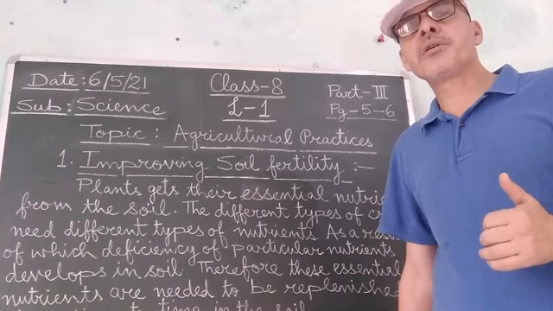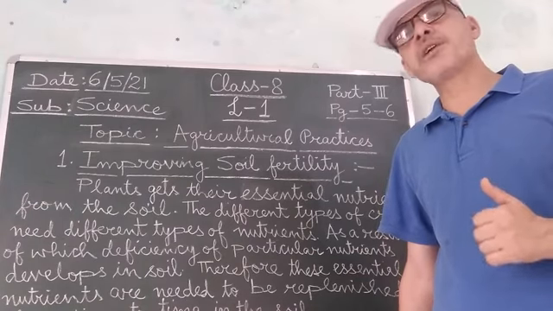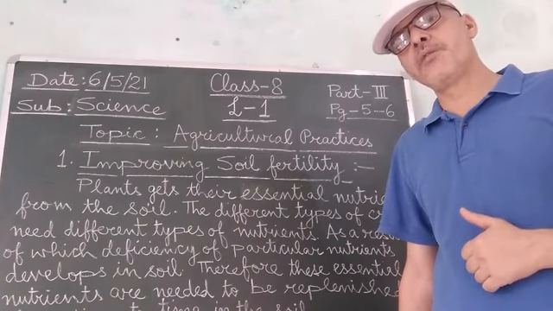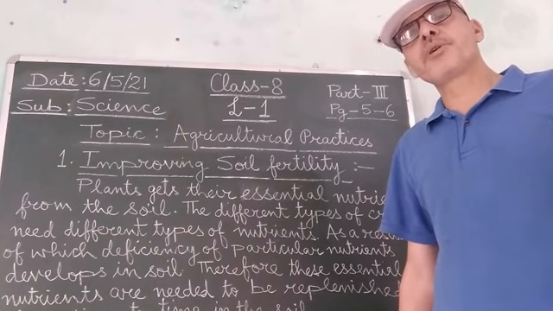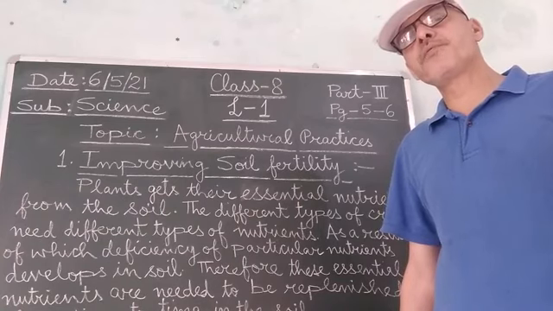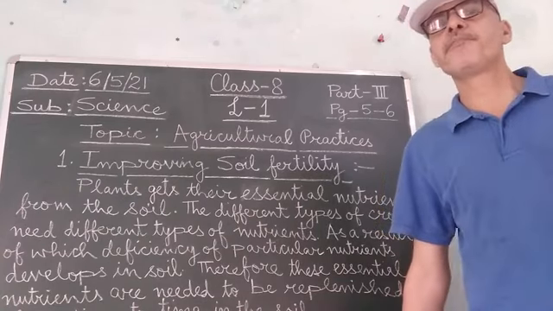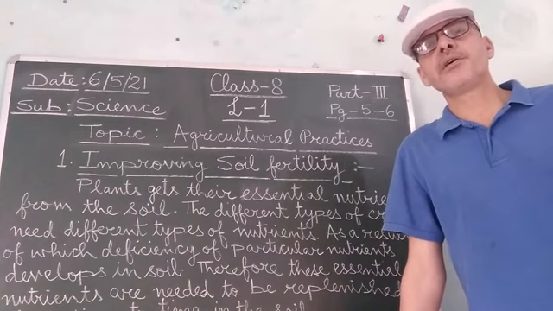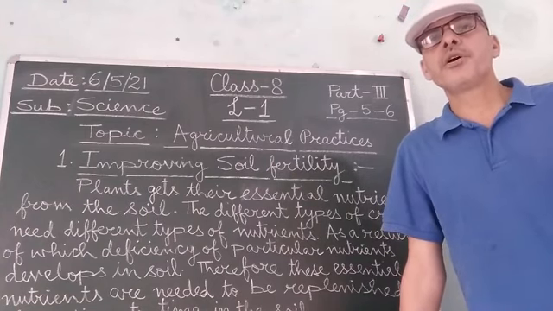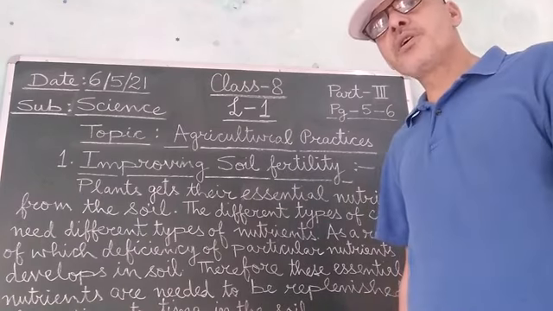There will develop a deficiency of nitrogen in the soil, and you all know that nitrogen is very much essential for the proper growth of the plants. Therefore, it will affect the growth of the wheat plant, and thereby it will also lead to a reduction in the yield of the crop.